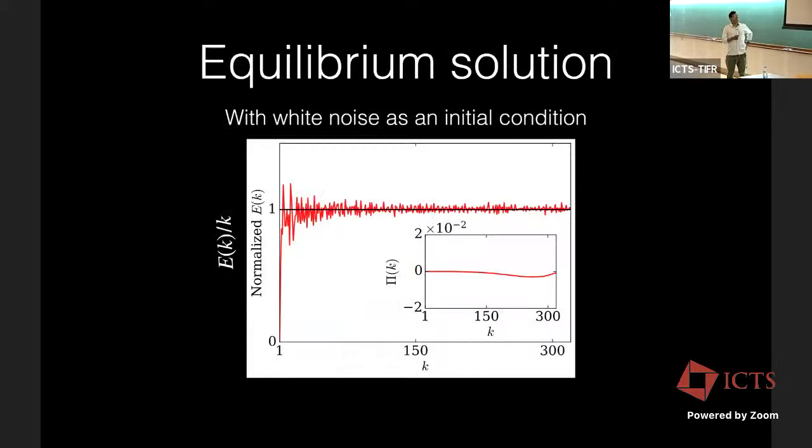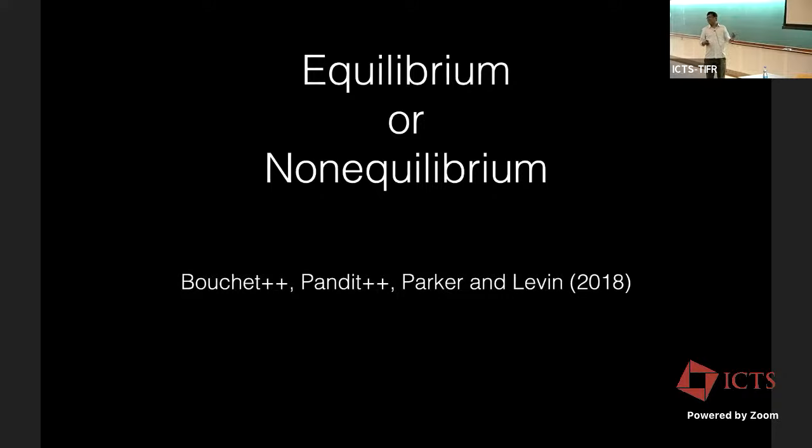Now, for random initial condition, if we start with white noise initial condition, then we get this solution, which is every mode has same energy, great, and the flux is zero. Expected Kraichnan's solution way back. But what if we give some kind of ordered structure in the beginning? Then are we going to get to the solution like 3D or not?